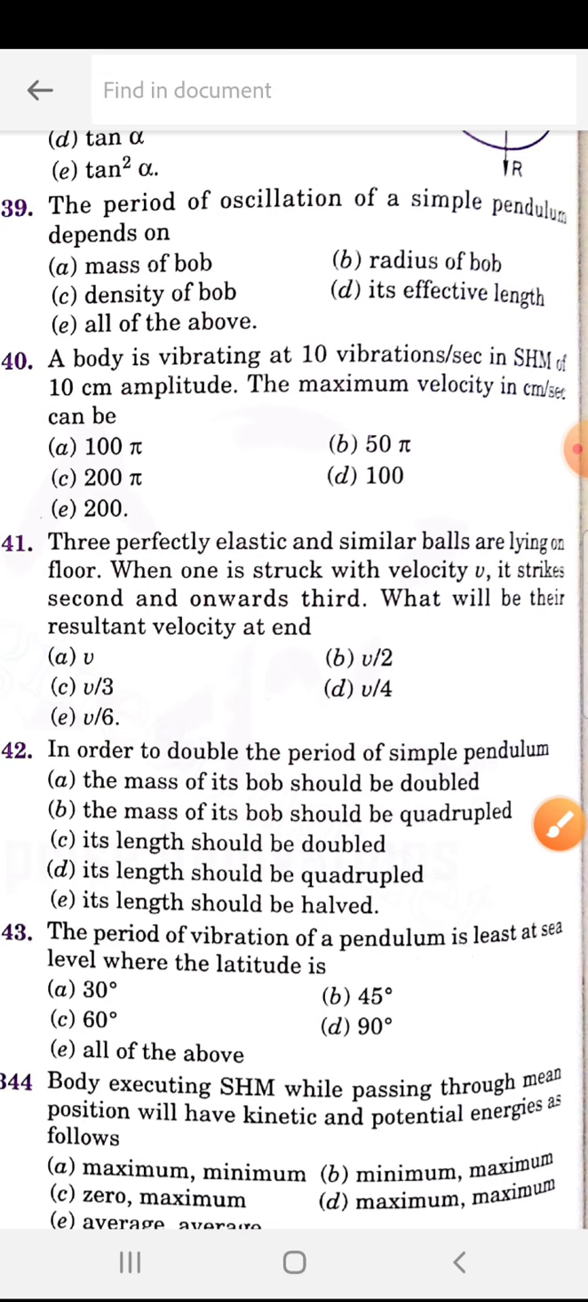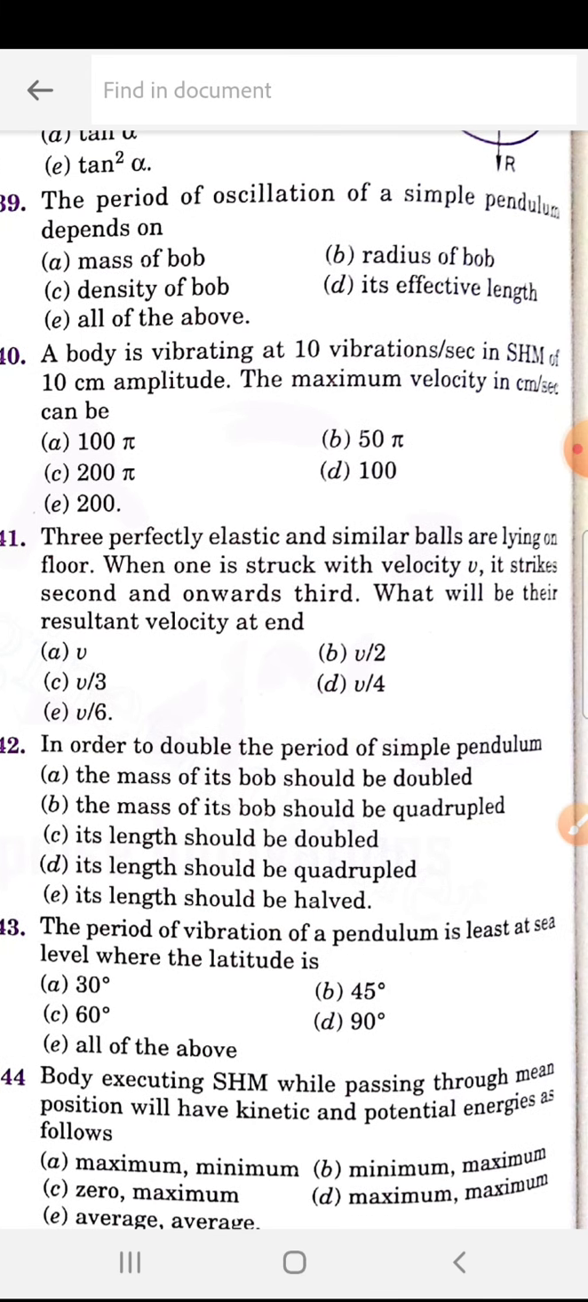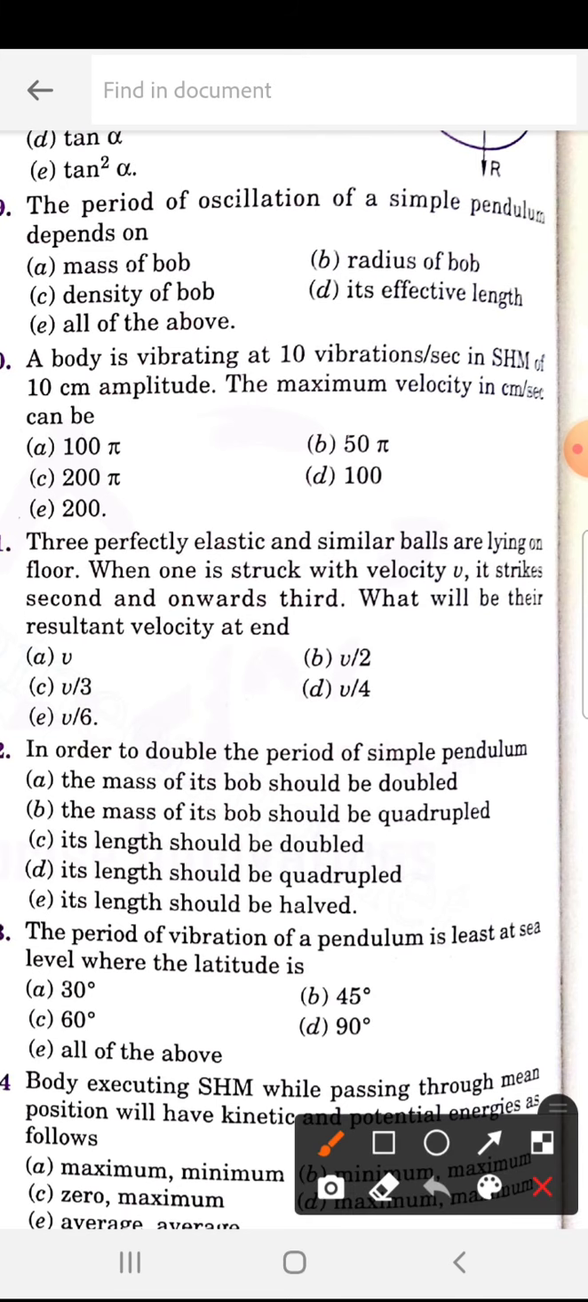340. A body vibrates at 10 vibrations per second in a simple harmonic motion of 10 centimeter amplitude. The maximum velocity in centimeter per second will be. So 340 is C, that is 200. Right? So 340 is C.